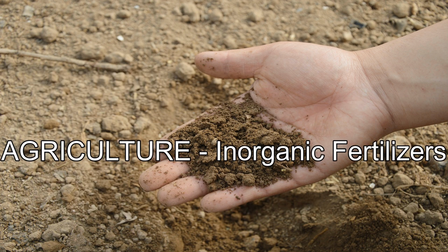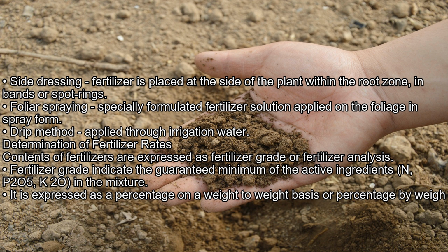Side dressing: fertilizer is placed at the side of the plant within the root zone, in bands or spot rings. Foliar spraying: specially formulated fertilizer solution applied on the foliage in spray form. Drip method: applied through irrigation water.